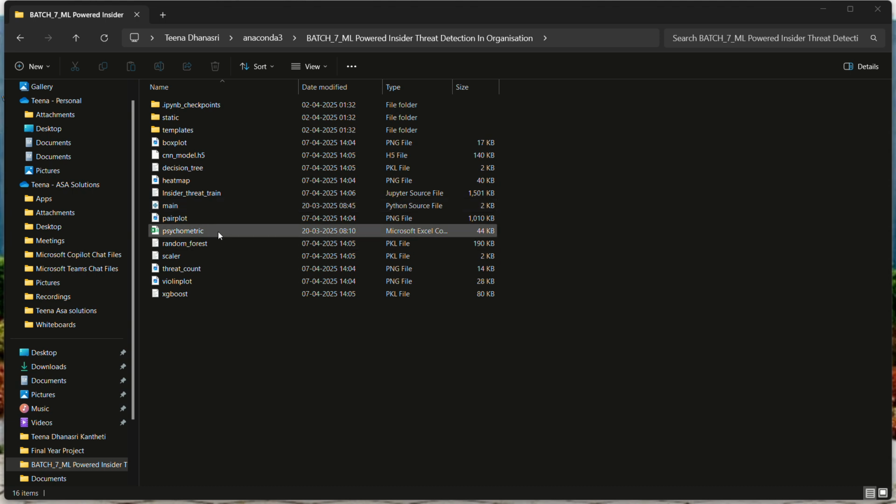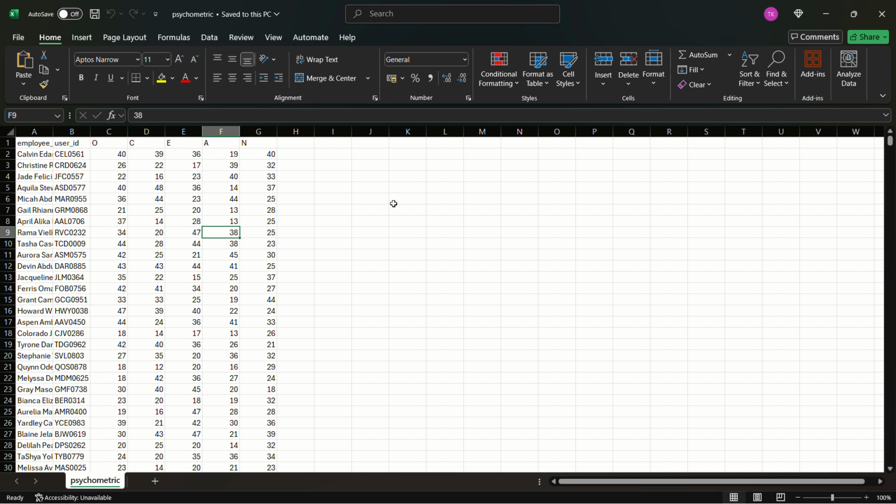And next, psychometric. It is the input file. In this, I am taking the data set. Here I am taking the data set from Kaggle. I will show this data set. Here I'm taking the seven columns: employee, user ID, and next OCEAN. Based on these five thread rules, we are getting either it is a thread or not. We are predicting the thread based on these five rules.